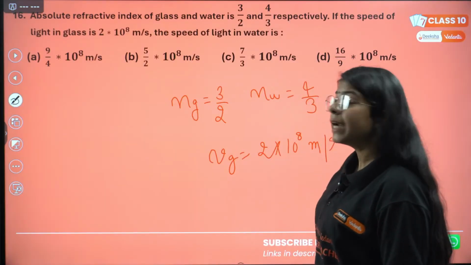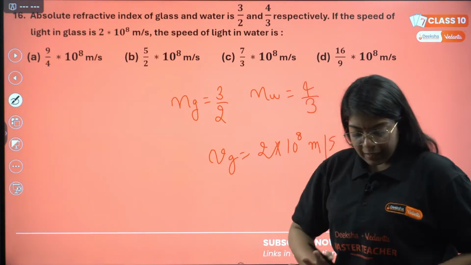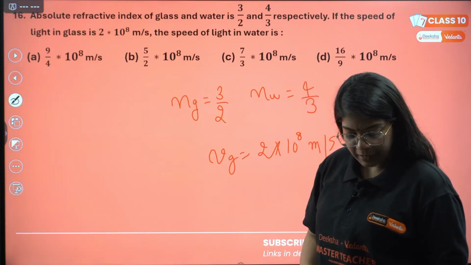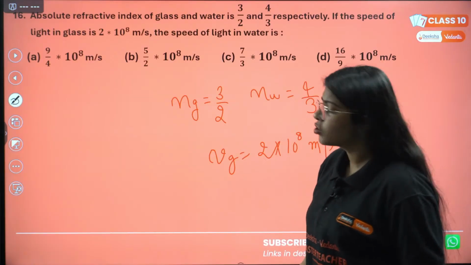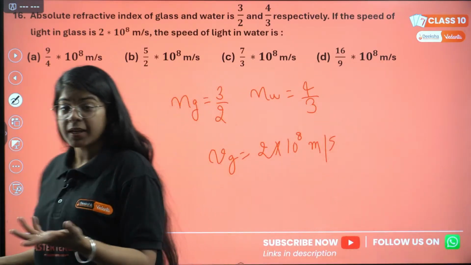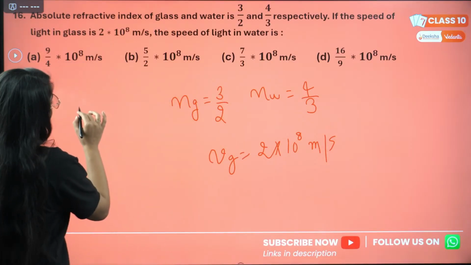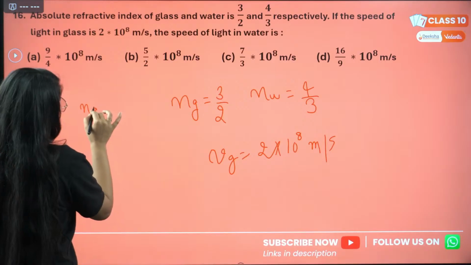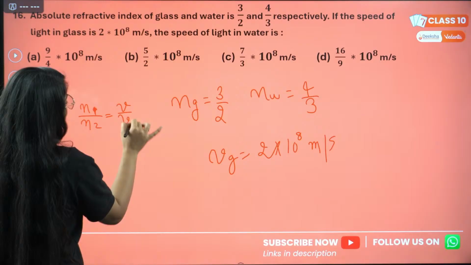You just need to remember the relationship between refractive index and the velocity of light in different mediums, how these are connected. Can you solve this? It's very simple. I told you that relationship is very important, right? That relationship is N1 divided by N2 equals V2 divided by V1, correct?